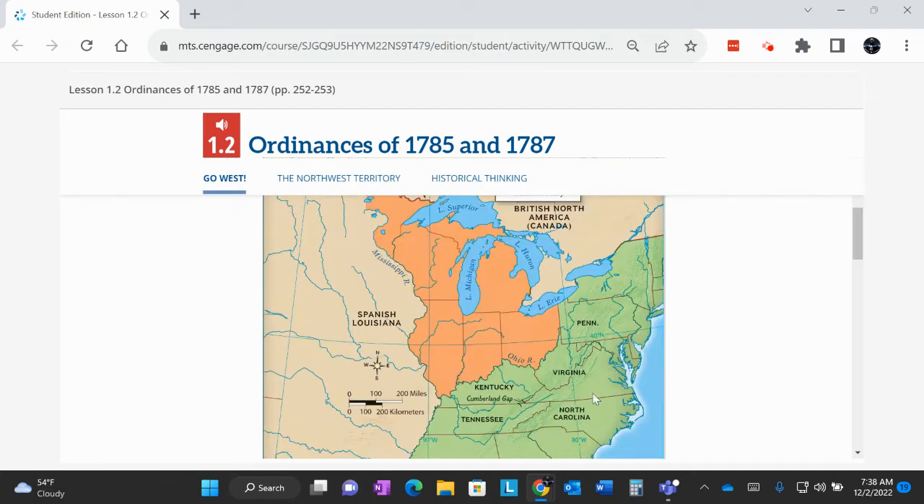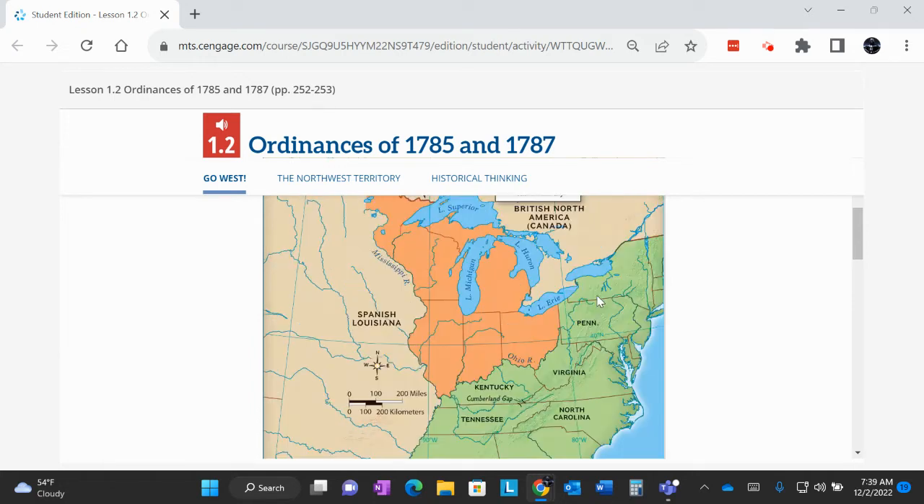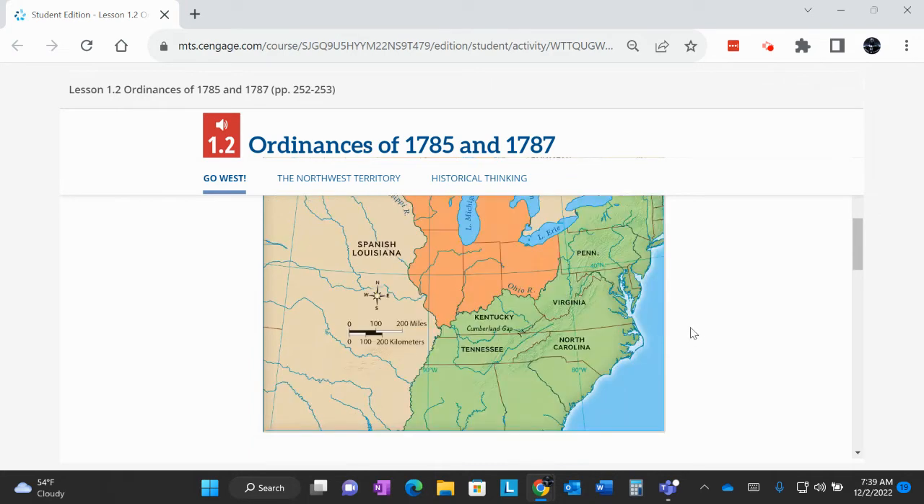Now, if you look at this picture here, we see the Appalachian Mountains. And you know that in 1763, the king specifically told the colonists not to travel too far west of the Appalachian Mountains. And you can see that this is where they were traveling into. But now that we've won the war, people are starting to move in, and this new United States government has to figure out a way to open up the land and organize the land. So that's what we want to focus on, the ordinances of 1785 and 1787.